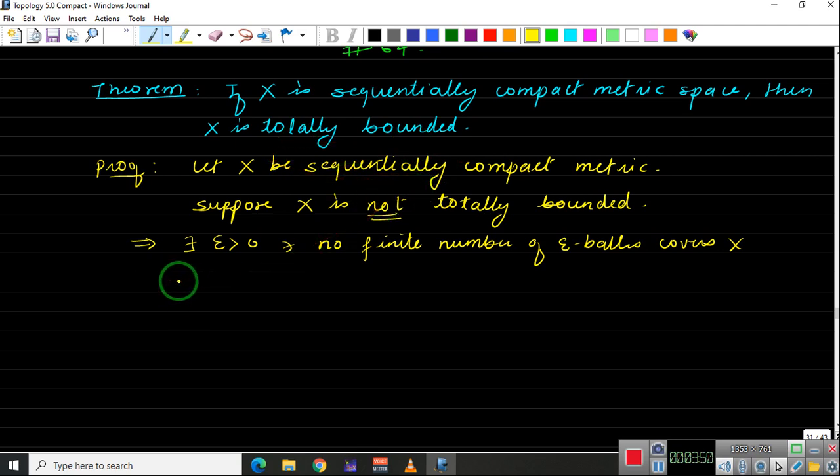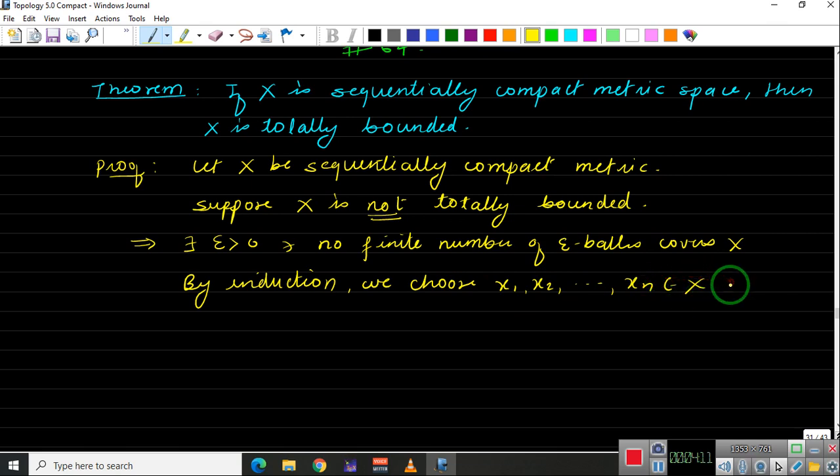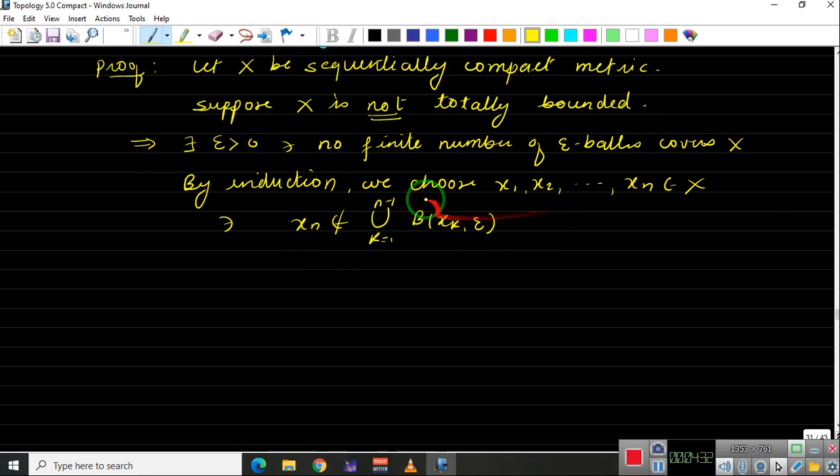So by induction, we choose x1, x2, ..., xn belonging to the set X such that xn will not belong to the union, k from 1 to n minus 1, of the balls around xk of radius epsilon, for this given epsilon. Why is this possible? Why can we do this?